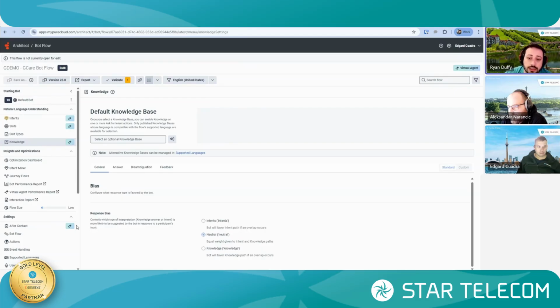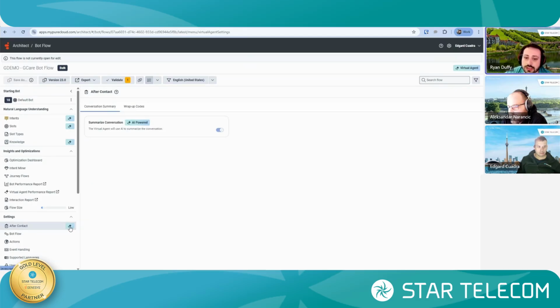And then additionally for after contact, after the virtual agent has done its role, we can produce a summary of the conversation. This is not just a summary of what the virtual agent has done, but if you do pass off to an actual agent who is working on Genesys Cloud, we can provide them with a summary post interaction.